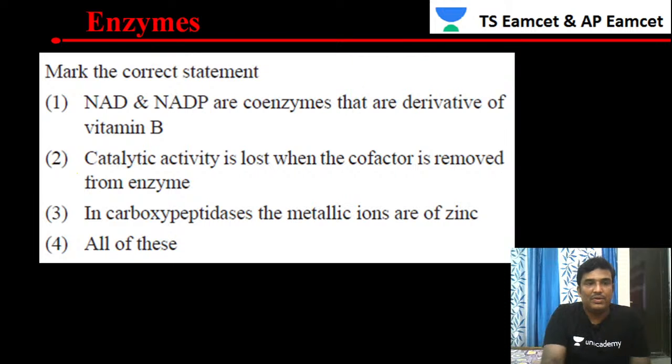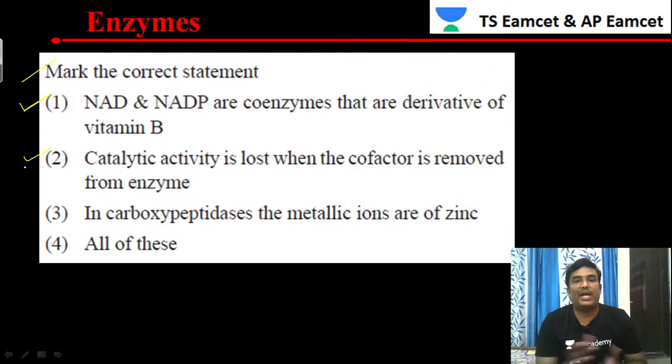Next one. Mark the correct statements. The coenzymes NAD and NADP are derivatives of vitamin B. Now this is the right statement. Then, catalytic activity is lost when the cofactor is removed from the enzyme. Yes, no doubt, the cofactor is required for activity. Then, in carboxypeptidases, the metal ions are zinc.